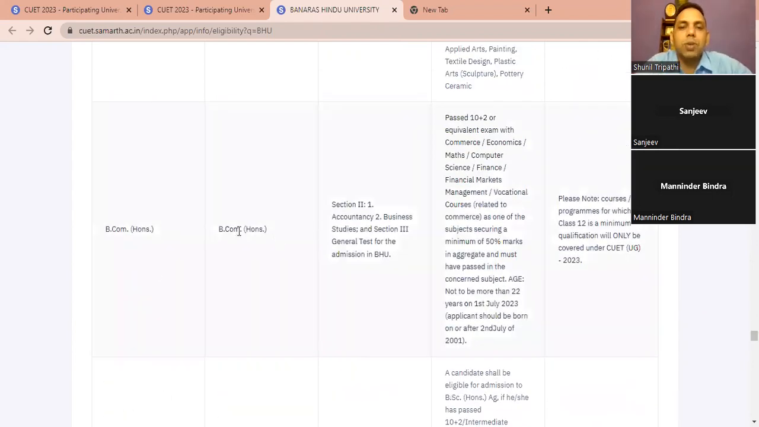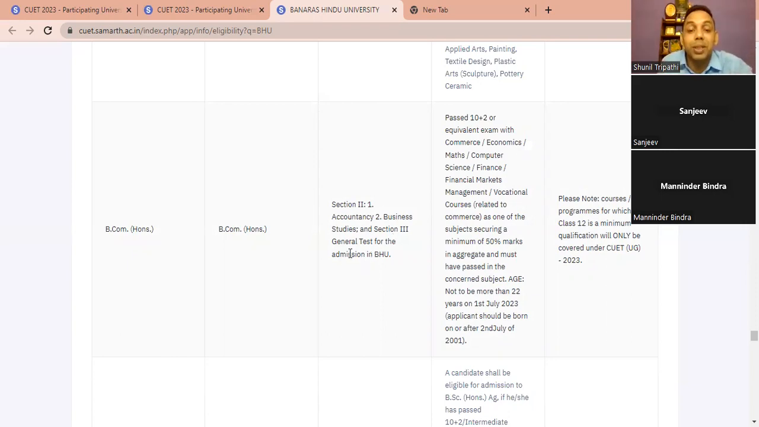To do BCom honors from Banaras University, the child needs to appear for accountancy, business studies, and the general test. If the child has appeared for CUET accountancy, business studies, and general test, the child is eligible. That means if a child has done physics, chemistry, the child has not appeared, and cannot do that. Business studies and accountancy are compulsory for admission to Banaras University BCom honors, and the general test